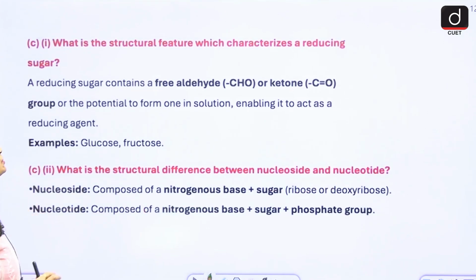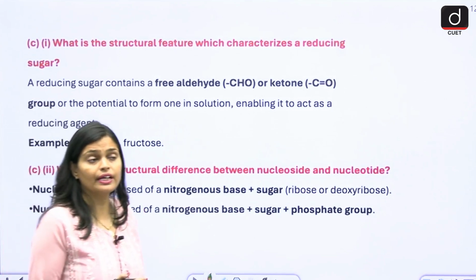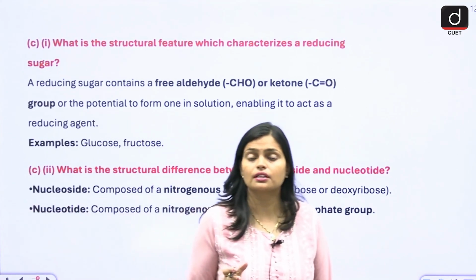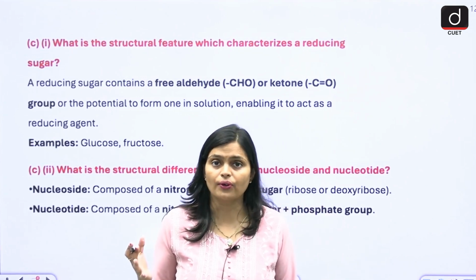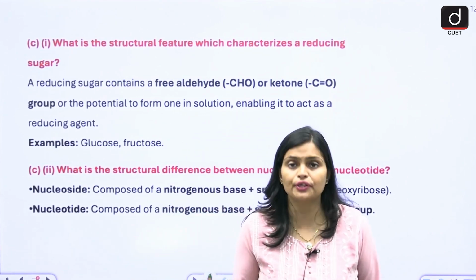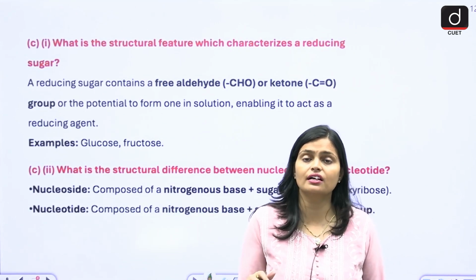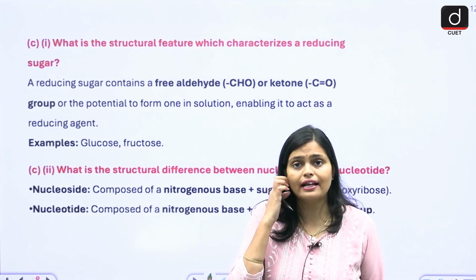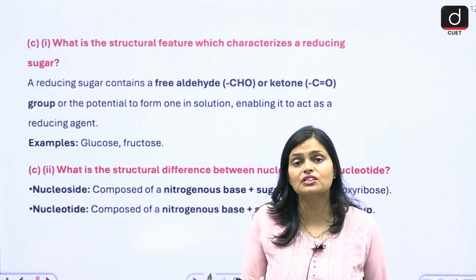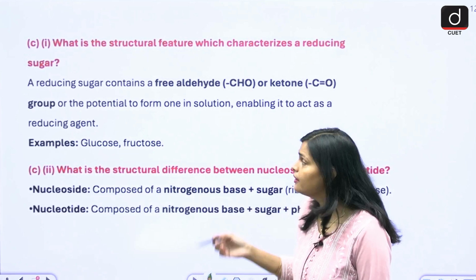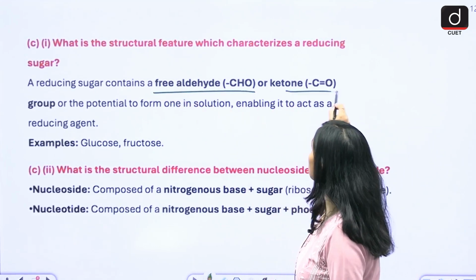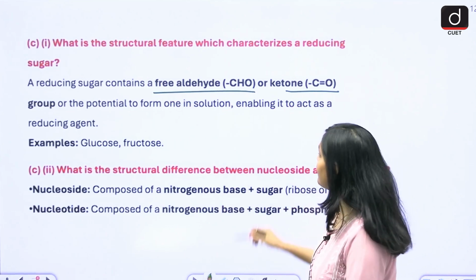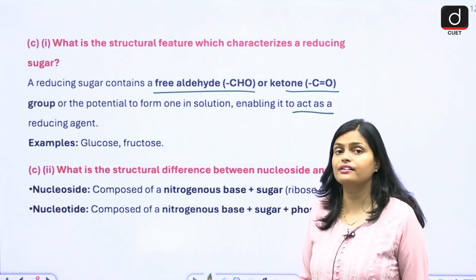Then, what are the structural features which characterize a reducing sugar? For a reducing sugar, the aldehyde or ketone group must be free, then only they are able to reduce. If they are in between other elements, they are not able to reduce. So a reducing sugar must contain a free aldehyde or ketone group, enabling it to act as a reducing agent.